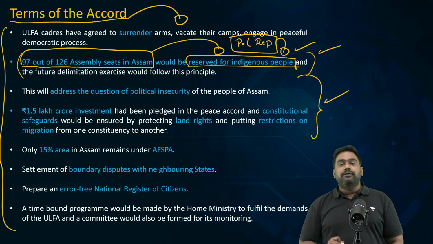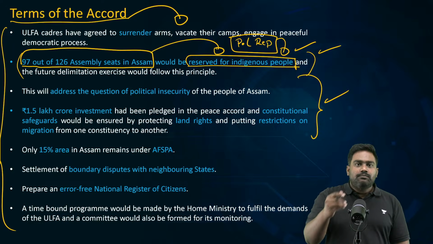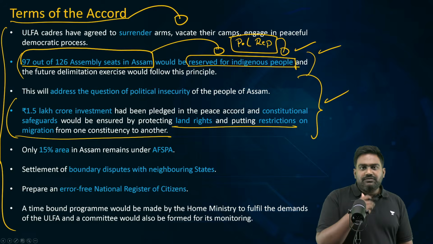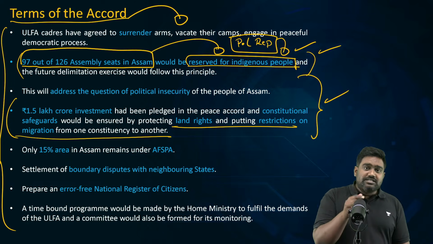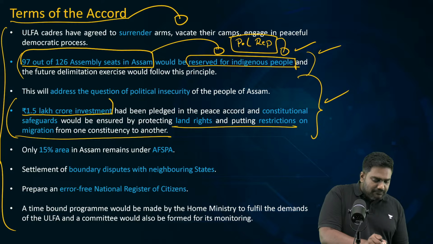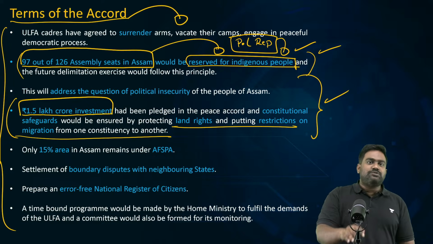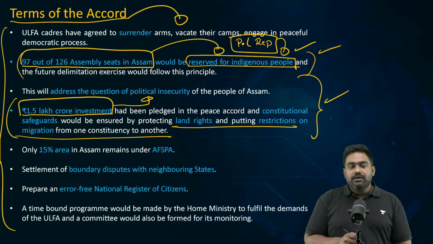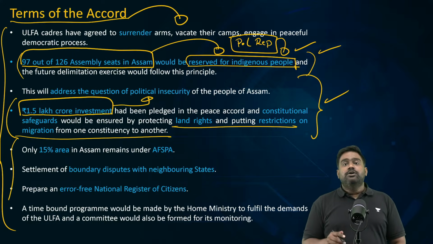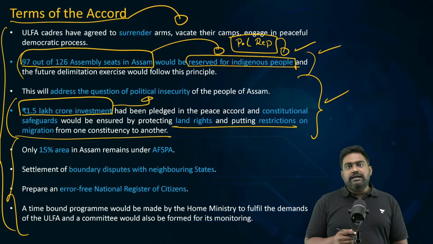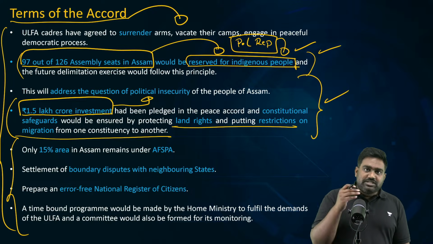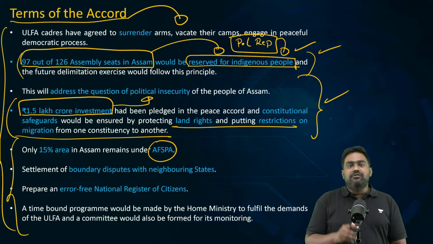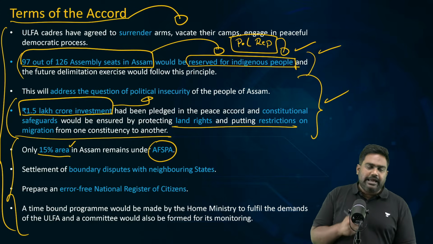The government has committed to implement the constitutional privileges and rights that are guaranteed to protect the land, the culture, and the identity of the Assamese. The government has promised a development package of 1.5 lakh crores to bring additional investment into Assam, so that it can benefit the local community. And the government has made a commitment to ensure that illegal migrants will not pose a threat. Border security will be improved. AFSPA is being slowly removed. Today, it remains only in 15% of Assam's geographical area.